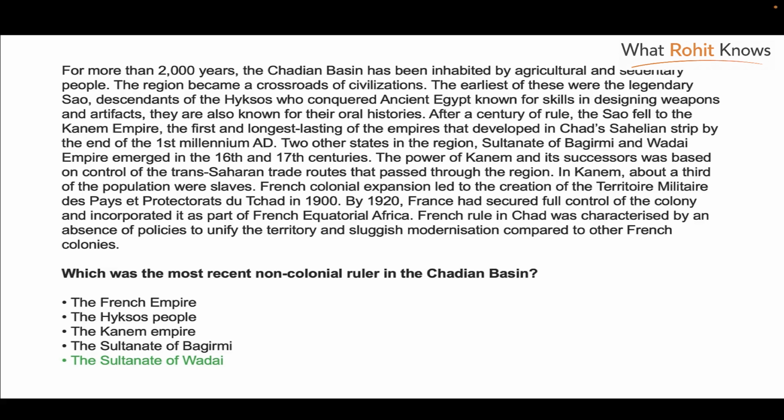Now quickly skim the text. So it starts by talking about the Chadian Basin, crossroad of civilizations, the earliest civilization who conquered Egypt after a century of rule. The South fell to the Canaan Empire, empires that developed in Chad's Sahelian strip. Two other states in the region, Sultanate of Baghirmi and Vadai Empire, emerged in the 16th and 17th century. And then go further, read about it. French colonial expansion led to the creation of this colony in 1900. By 1920, French had secured full control of the colony. So French, they were a colonial ruler, so we can rule out that option.